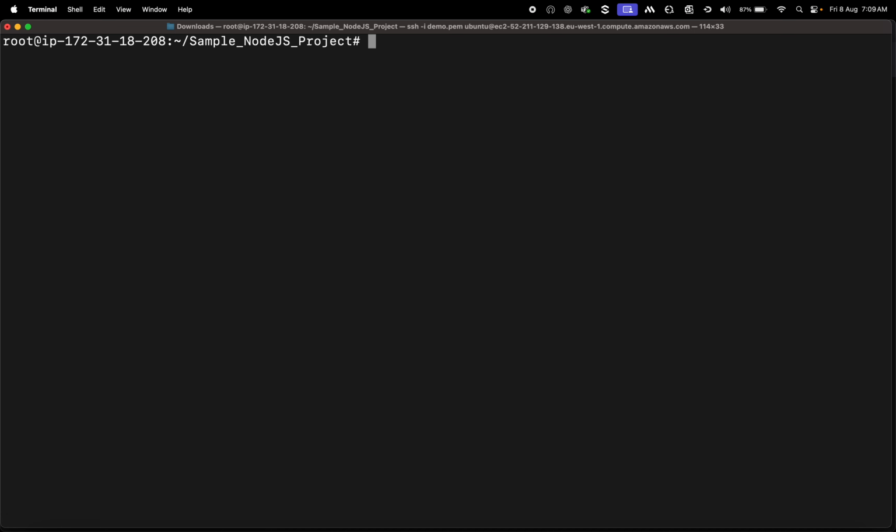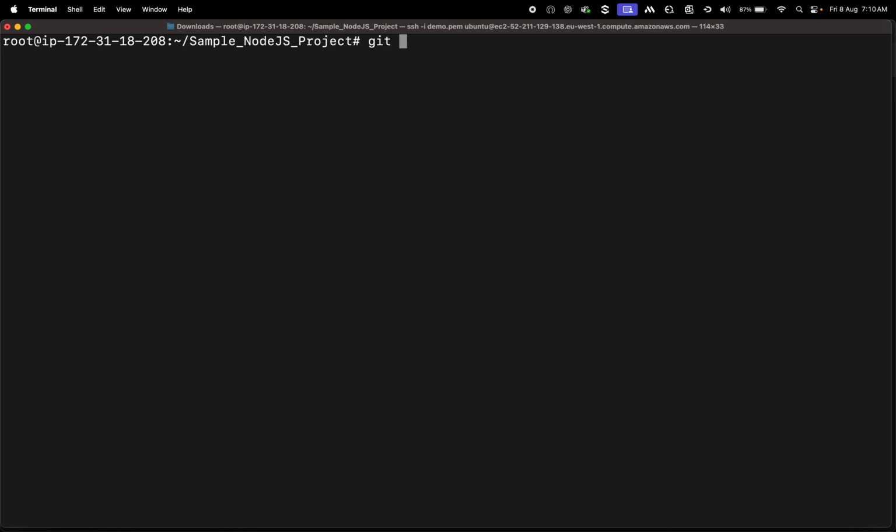Whatever changes you modified in that commit, those changes will be uncommitted. It means the changes are present. They don't get deleted, but they will be in the staging area. So staging area to commit to push, right? From commit it will take one step back to the staging area. That's what git reset soft does.